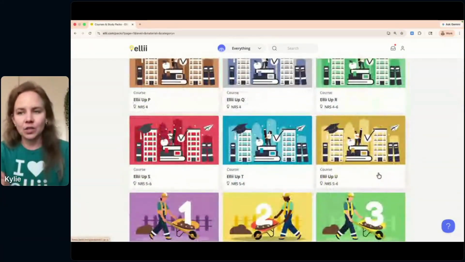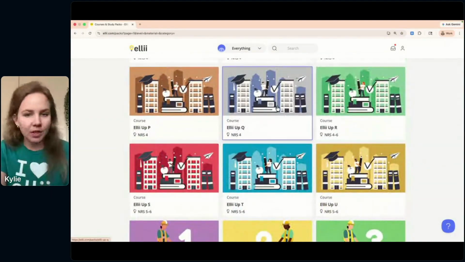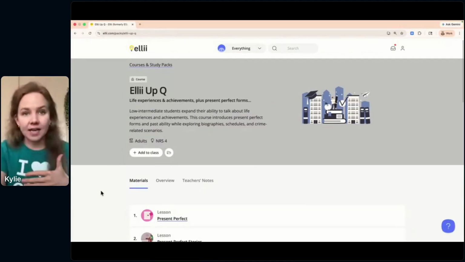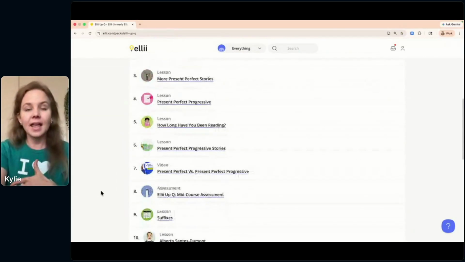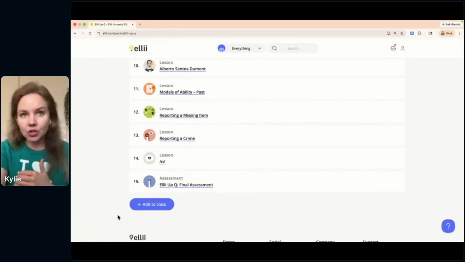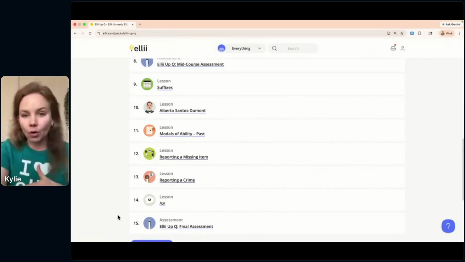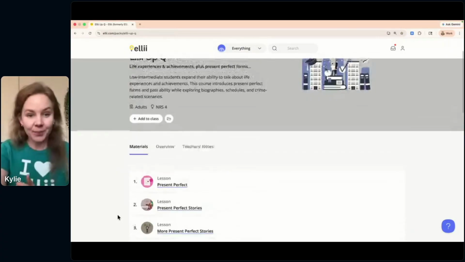We're at Ellii Up U. And each of these courses, I'll click into Ellii Up Q, for example, contains that series of lessons and materials and that mid-course assessment and that final assessment. So you can assign these to your students and follow a sequential order, and that will help them stay on track. It'll help you stay organized as well.